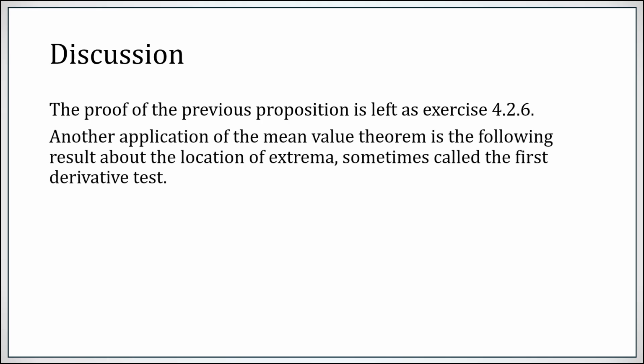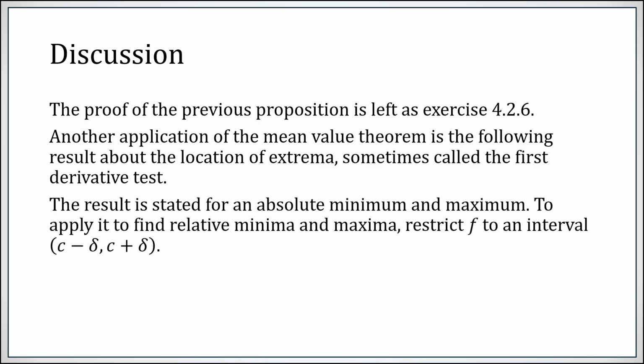Another application, however, of the mean value theorem is the following result about where extreme values can possibly be. This is sometimes called the first derivative test. The result is stated for an absolute min and max. Now, to apply it to a relative min and max, restrict f to a little interval around a point. Remember, any local or relative max or min on a sufficiently small interval is an absolute max or min.